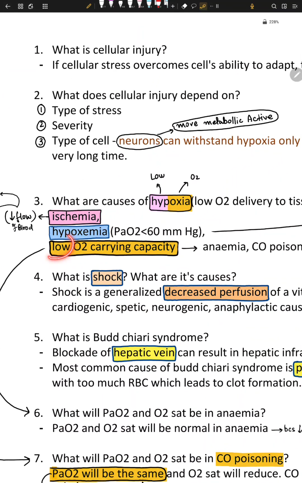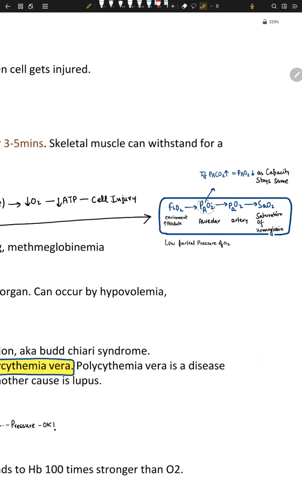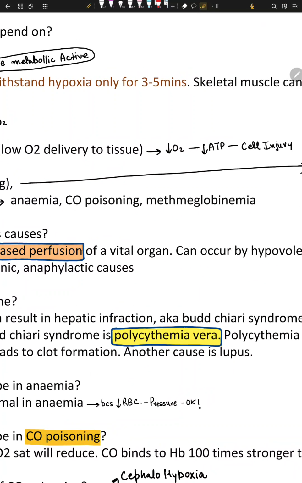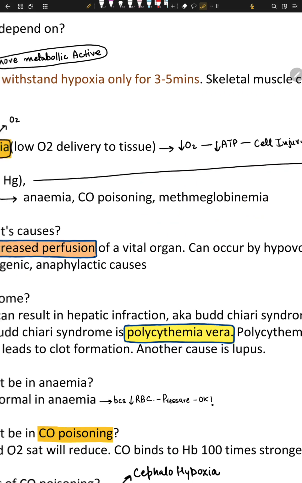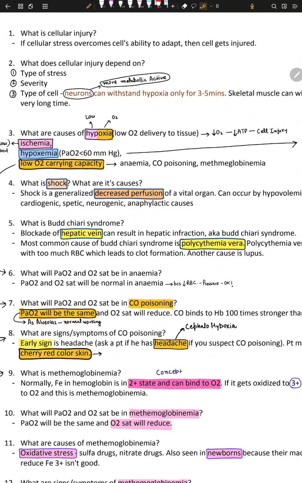Another thing is low O2 carrying capacity, which means there's something wrong with the blood. It happens in anemia, it happens in carbon monoxide poisoning, and in methemoglobinemia. We'll talk about it. Nothing so tough.